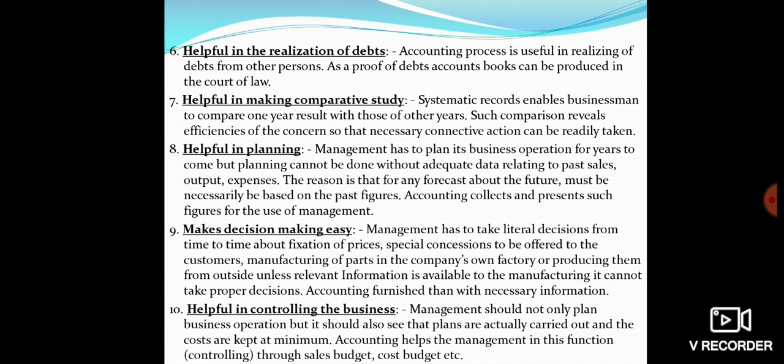After that, helpful in controlling the business, which means handling the various problems that the firm might face. There are a number of loopholes in every step that is undertaken. So how those loopholes can be eradicated, how the deviations between what was planned and what is being achieved can be sorted out, and how more profits would be earned. If there are losses, then they need to be reduced. All those things can be taken care of in a very precise manner if we have a systematic accounting record.